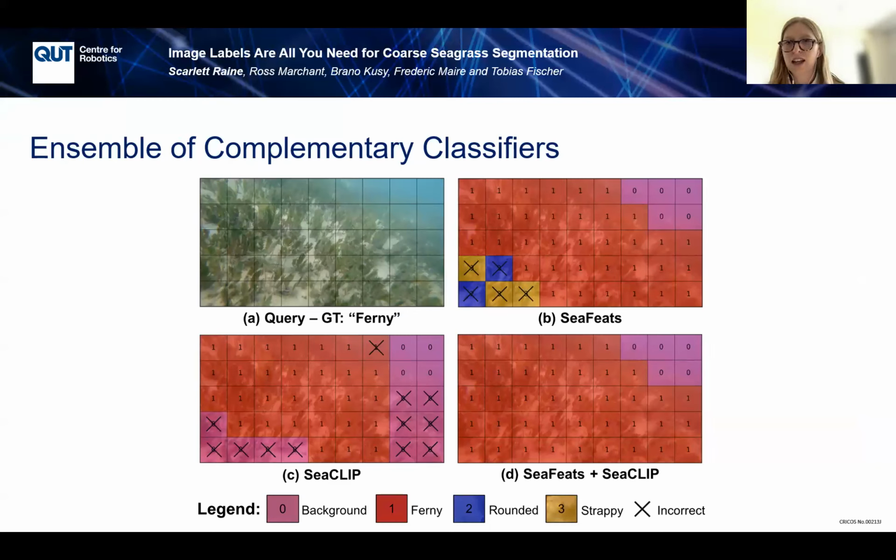Here we observe that SeaCLIP is more likely to classify visually degraded, discolored or blurry patches as background, rather than confidently misclassifying the species of seagrass. Although SeaFeats has a higher overall accuracy, combining SeaCLIP with SeaFeats reduces incorrect species identification for these visually unclear patches, resulting in overall improved robustness of our method.